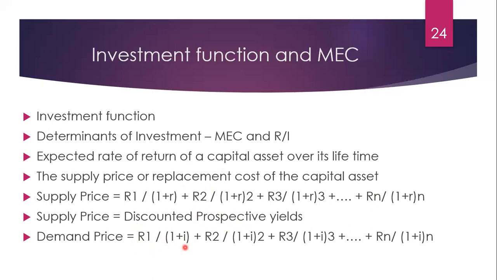Calculating demand price. For demand price calculation, rate of interest will work as rate of discount.